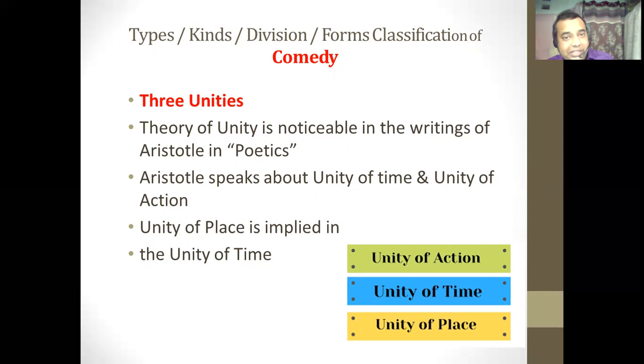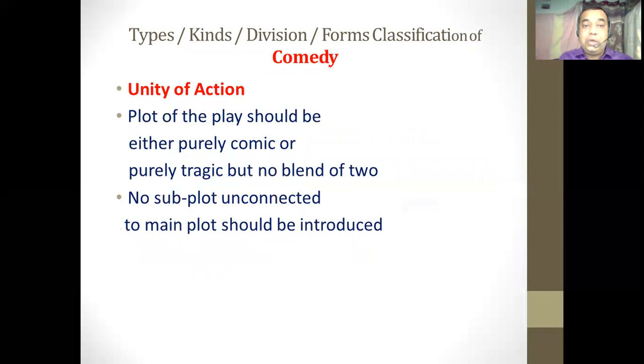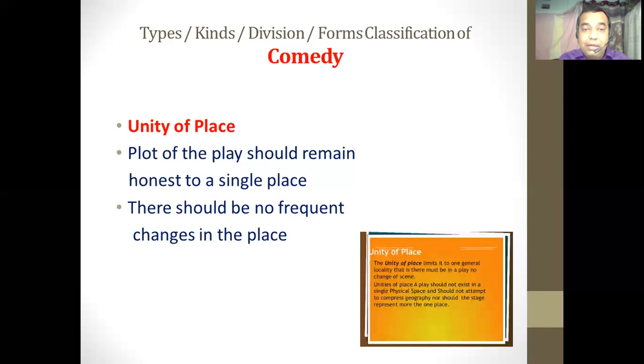What does unity of action say? There should not be a mixture of tragic and comic action in the same plot, and at the same time no subplot which is unconnected with the main plot should be introduced into the drama. Unity of place says that there should not be frequent changes in the place of the drama; the dramatist should remain with one single place.